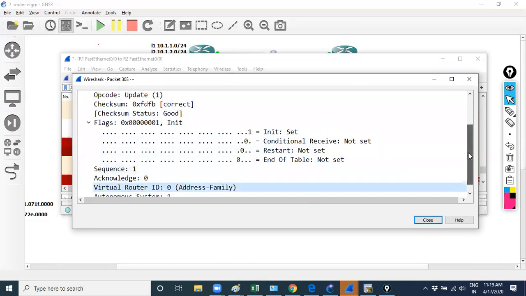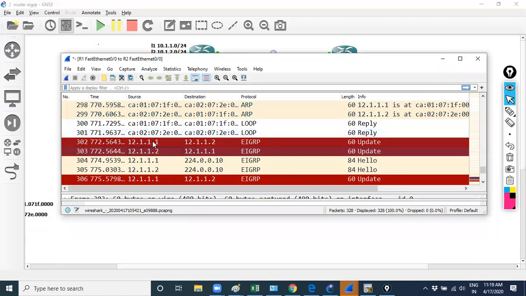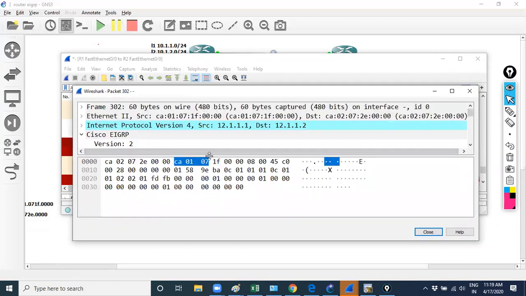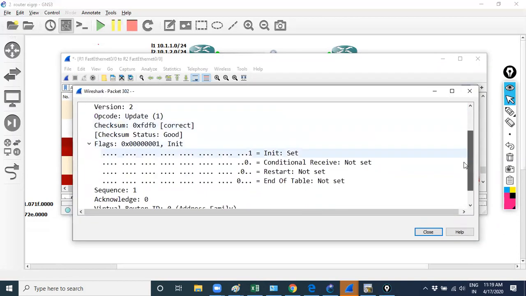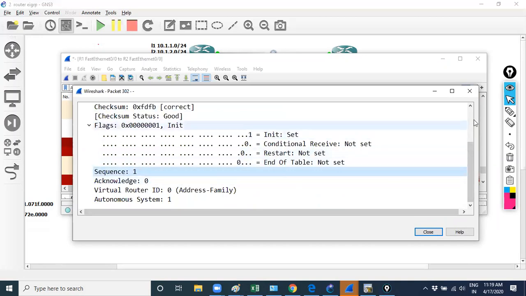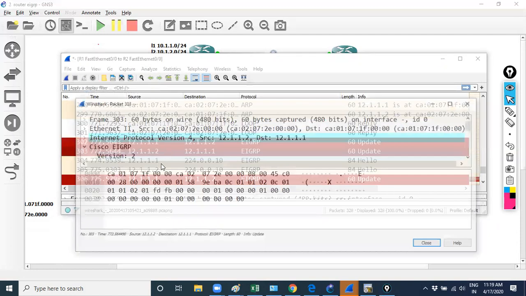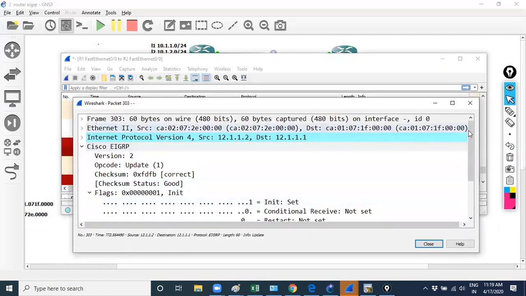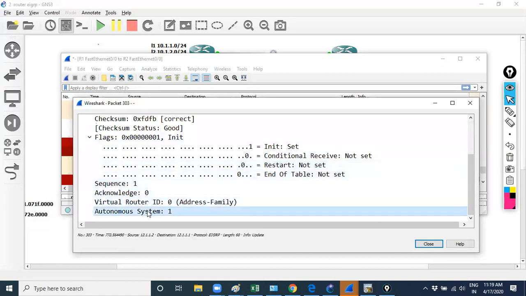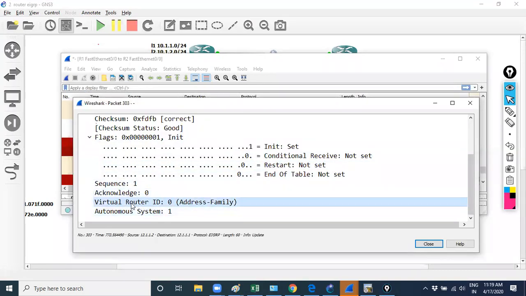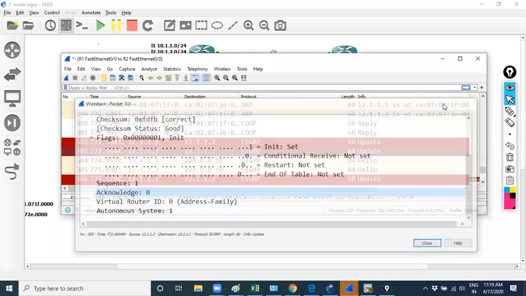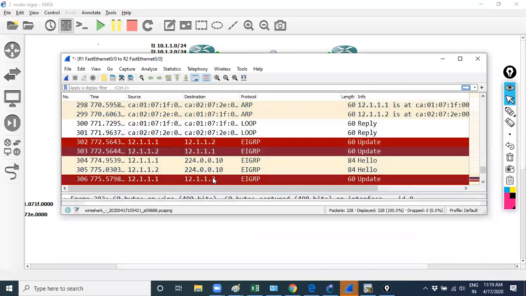Even in my scenario, can you go to that null update from R1 to R2? Can you see the sequence number? Yes, this is from R1, sequence 1 and acknowledge 0. And it will share the acknowledgement with the updates. But the sequence number is not 1 there. Some other null update will be there like this.